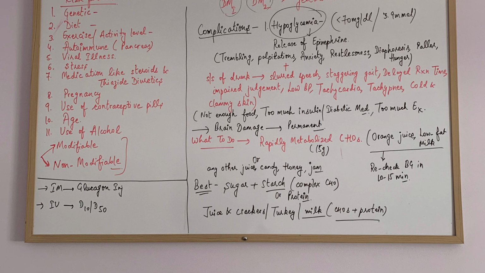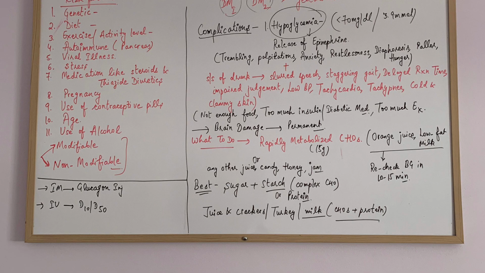And if we can combine both starch and protein, the best example is skimmed milk, okay, that is a combination of both carbohydrates and protein. So first we have to give simple carbohydrates, which can be rapidly metabolized in the body. The ideal amount of carbohydrate is 15 grams. Then recheck the blood sugar in 10 to 15 minutes, and after that you should combine it with either complex carbohydrate or with protein.